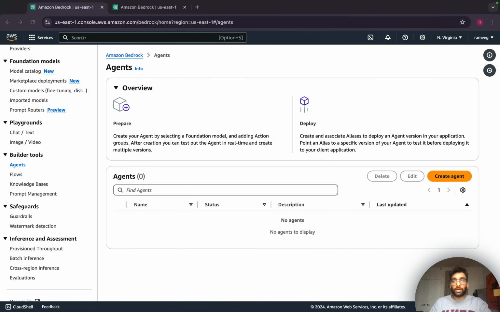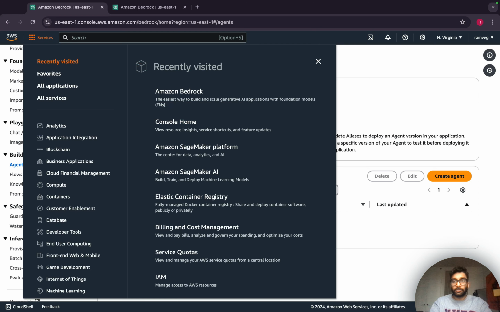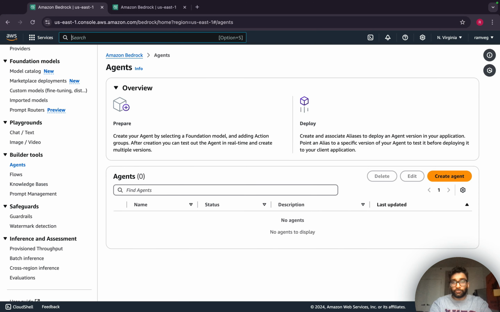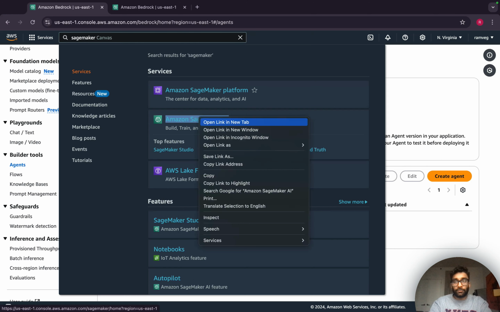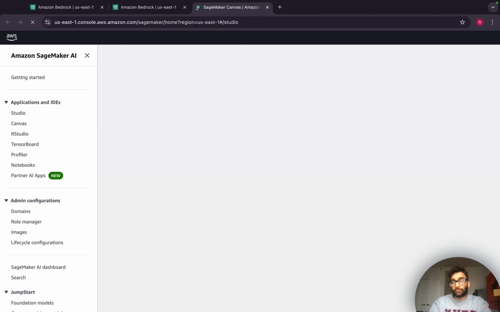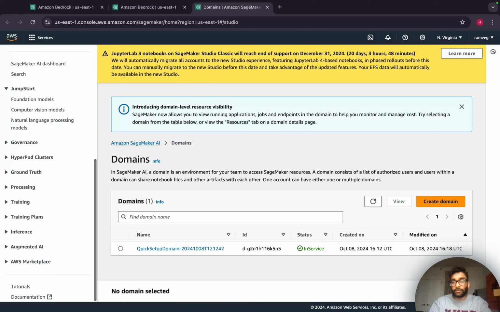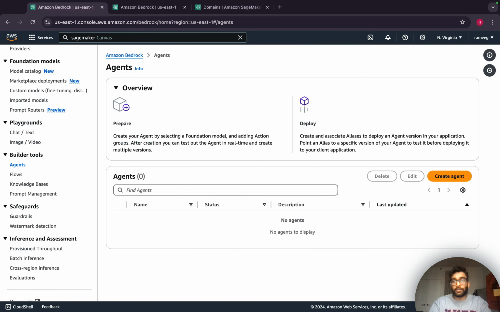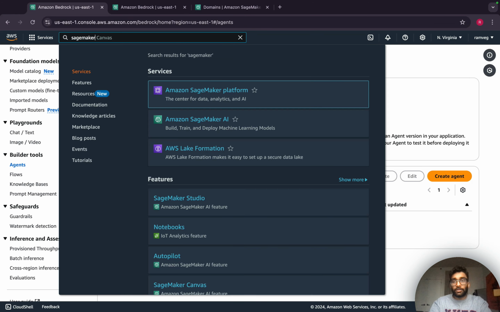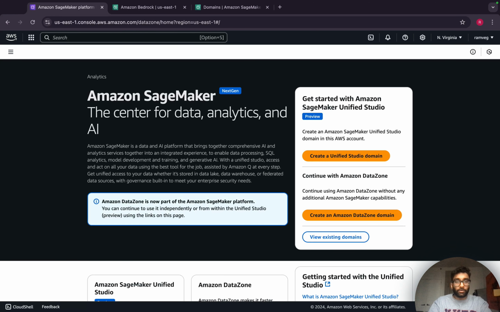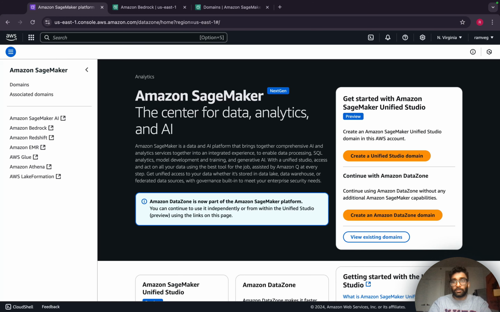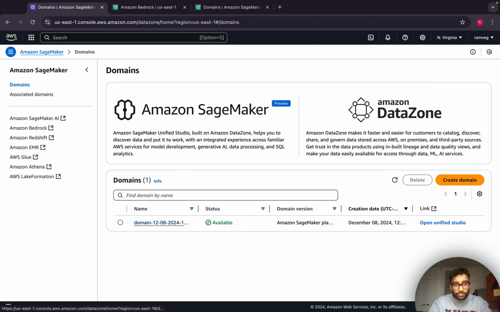And if we go into the UI, just to avoid confusion for you, we'll see that there are 2 SageMakers that are now available. SageMaker AI is the traditional SageMaker that we've always worked in prior to this. And this is where you can see your notebooks, your studio environment, inference, training, and things of that sort. And then SageMaker Platform is where you have this central IDE where you can work with all these different services. So I haven't created a domain here, I believe, or yeah, I actually do have one.